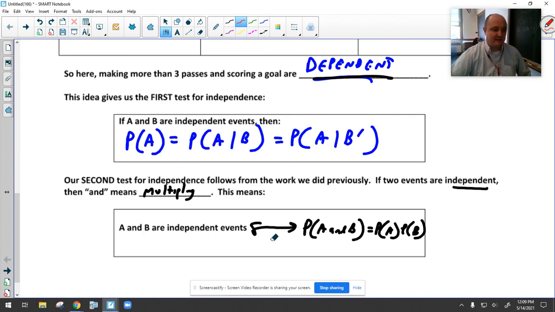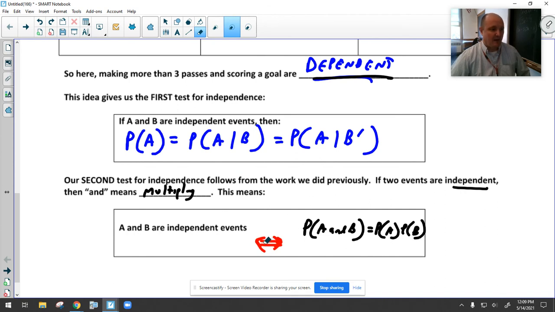They're dependent events. This little arrow symbol that I've drawn here is the symbol for logical equivalence. In mathematics, it's normally a little shorter than that. And sometimes just in a textbook, you'll see a double bar like this. That's a little prettier. This means if this is true, this is true. If this is true, this is true. They kind of go both ways logically. So in other words, the conditional and its converse are both true. That'll end the first part.